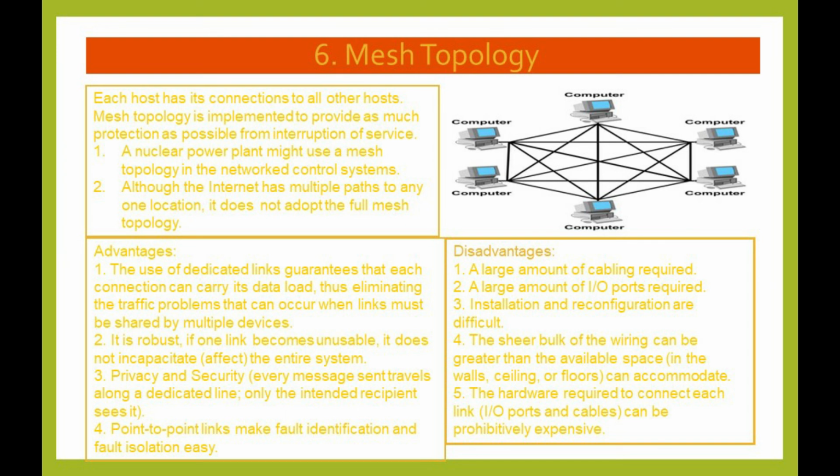It is robust. If one link becomes unusable, it does not incapacitate or affect the entire system. Privacy and security. Point-to-point links make fault identification and fault isolation easy.